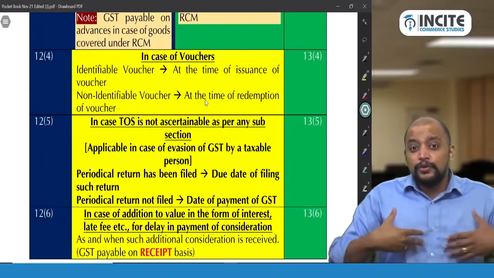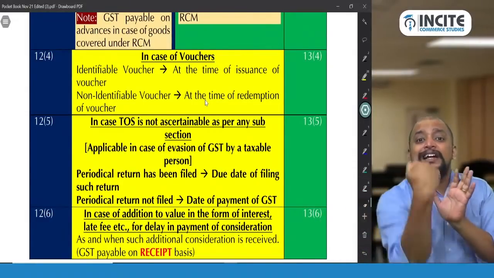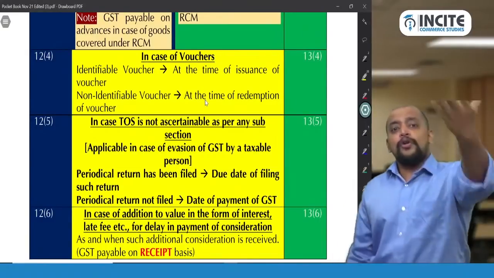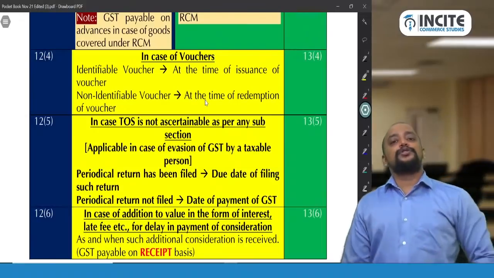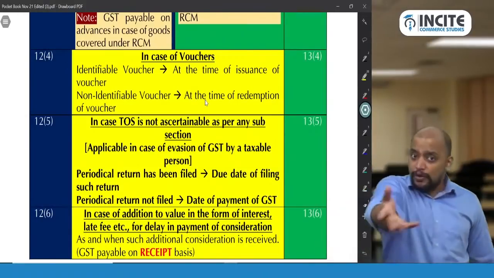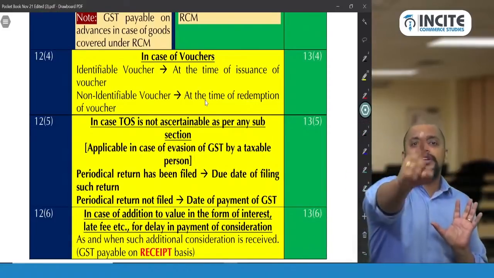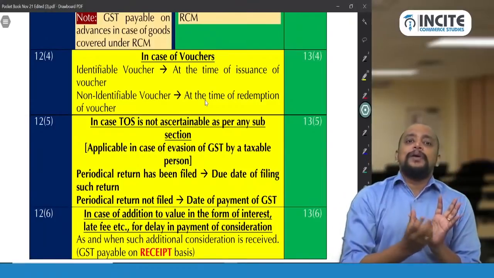I am supplying some goods or services. For that supply of goods or services, you give me voucher. That is the consideration, which means that voucher you might have got from me as a gift, or you might have purchased from me. You understood or not? So voucher can be gift voucher, or the voucher can be purchased voucher. Whatever it may be, the voucher when you are giving it to me against supply of goods or services, that voucher will be treated as consideration.